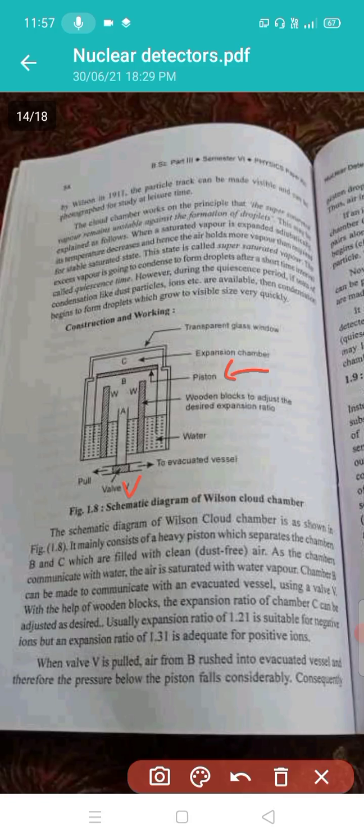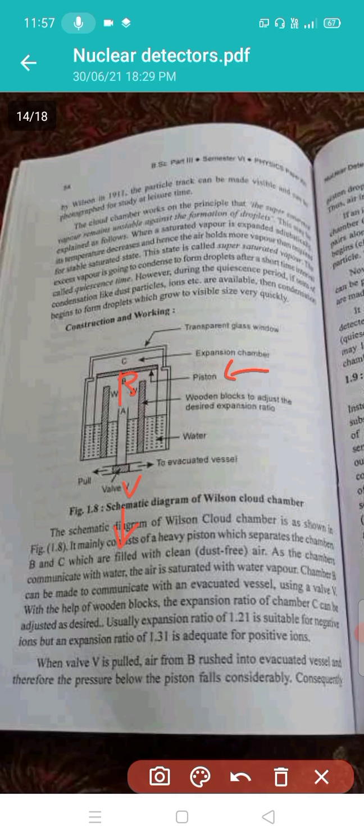See what happens when the valve V is pulled. Air from B rushes into the evacuated vessel, and the pressure below the piston falls considerably. Consequently, the piston drops suddenly, resulting in the adiabatic expansion of chamber C. Thus the air in chamber C is left in a supersaturated state.